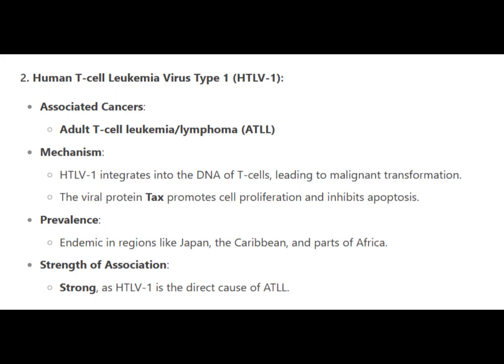2. Human T-cell leukemia virus type 1, HTLV-1. Associated cancers: adult T-cell leukemia lymphoma, ATLL. Mechanism: HTLV-1 integrates into the DNA of T cells, leading to malignant transformation. The viral protein Tax promotes cell proliferation and inhibits apoptosis. Prevalence: endemic in regions like Japan, the Caribbean, and parts of Africa. Strength of association: strong, as HTLV-1 is the direct cause of ATLL.